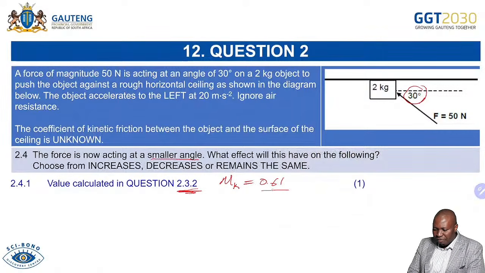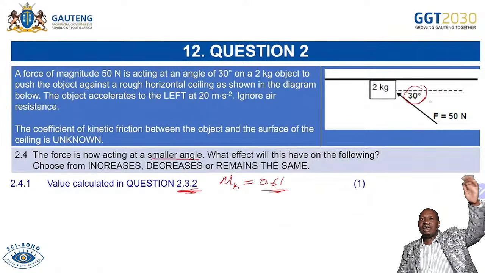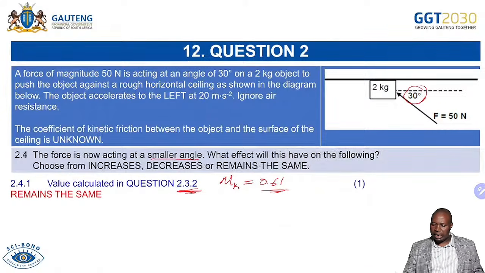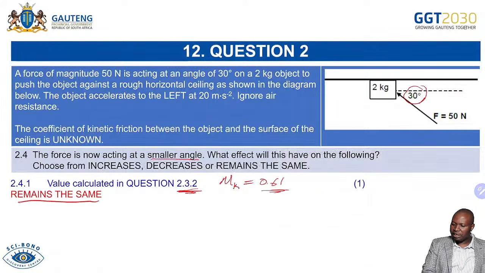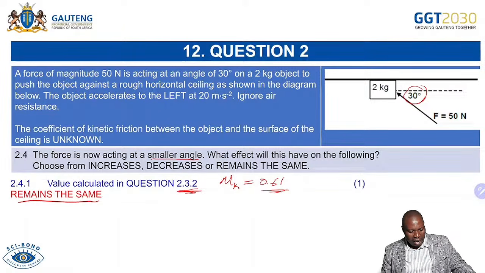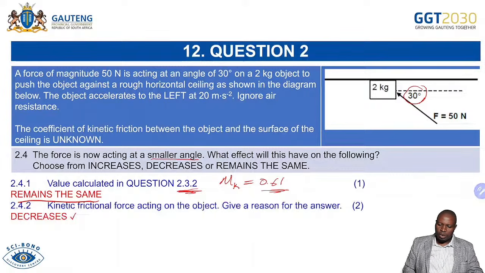And immediately when you have that, they are saying, what is the effect now of changing the angle? Remember, the coefficient of kinetic friction depends on the surface itself. It's not dependent on the normal force or the angle that you are changing and all that. So you are able to check that the coefficient will remain the same because we are not changing the surface. But now the next question is, what will happen to the kinetic frictional force?